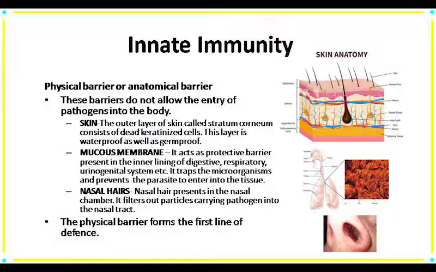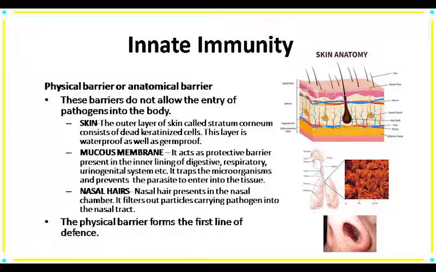Next one is our mucous membrane. Many of our internal organ systems contain a mucous lining, like the digestive system, respiratory system or urinogenital system. For example, the mucous lining in the stomach protects the stomach from the action of HCl. Like that, the action of mucous membrane is to first trap the pathogen and also prevent the entry of parasites.